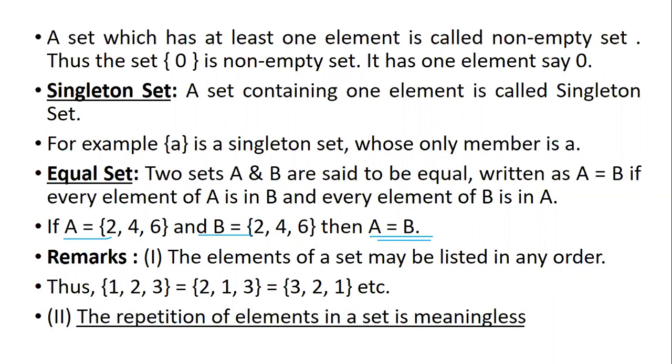Okay, then we'll understand a few things under equal sets. The elements of a set may be listed in any order. If at all you have the same set like this, 2, 4, 6 and 2, 4, 6, then it is called equal, right? Here elements are 3, elements are 3. So that's why it's called equal. But if the same elements change places inside the same set, then it is fine. But if you have a subset and superset, and if the elements change places, then it is difficult. Then it is not equal.